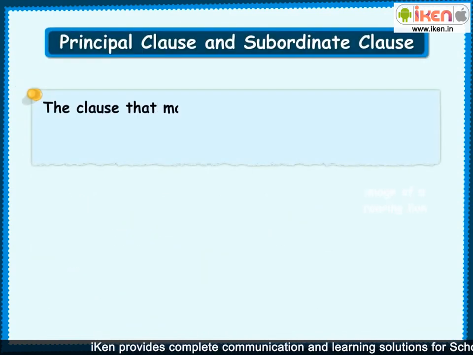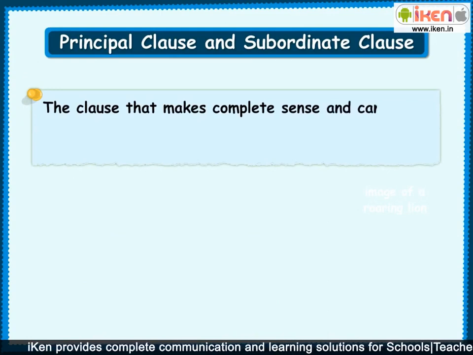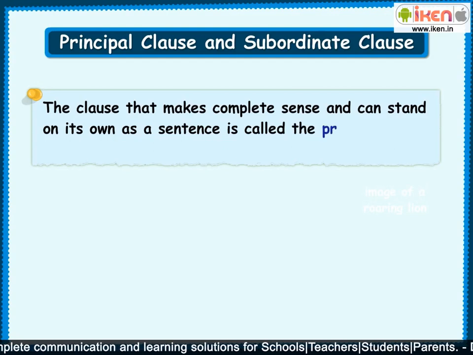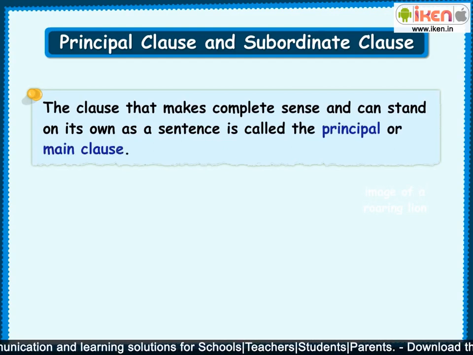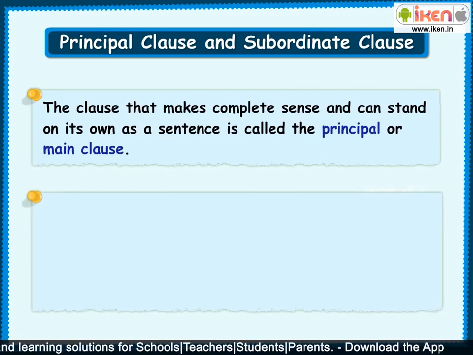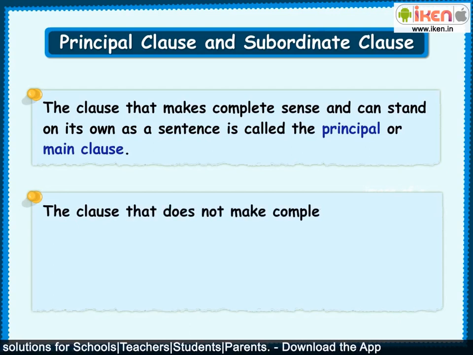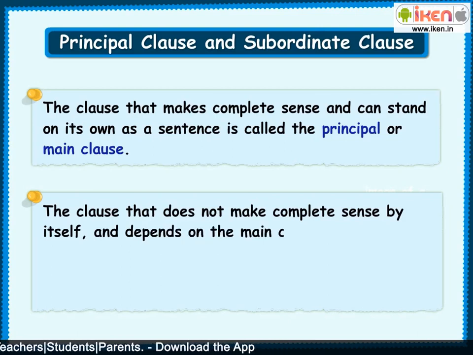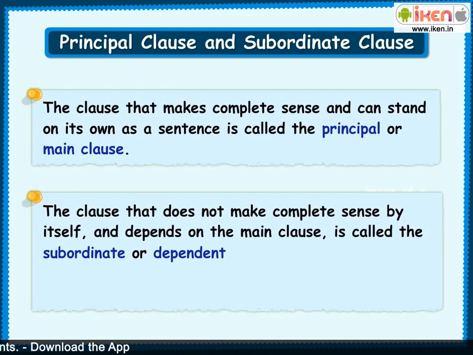The clause that makes complete sense and can stand on its own as a sentence is called the principal or main clause. The clause that does not make complete sense by itself and depends on the main clause is called the subordinate or dependent clause.